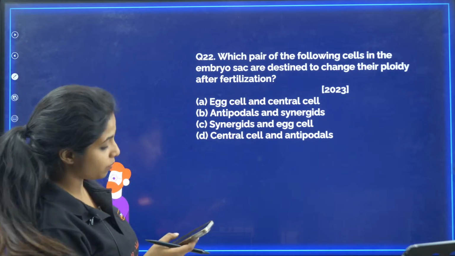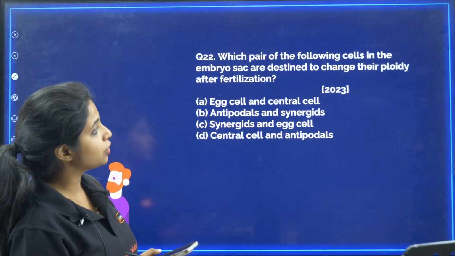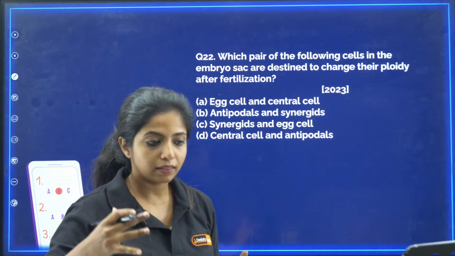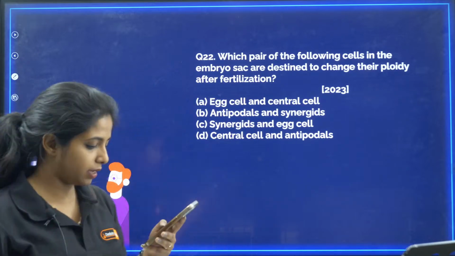Let's go ahead. Nayan Kumar, great attempt. Which pair of the following cells in the embryo sac are destined to change their ploidy after fertilization? Ploidy as in their number of chromosomes is going to change after fertilization. What do you think is the answer for this?